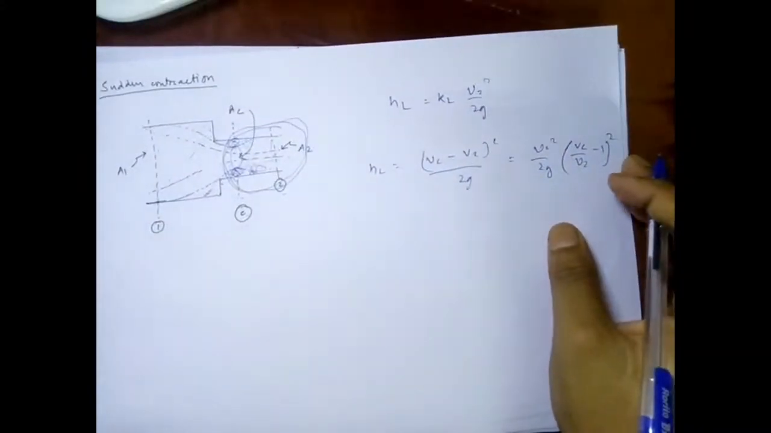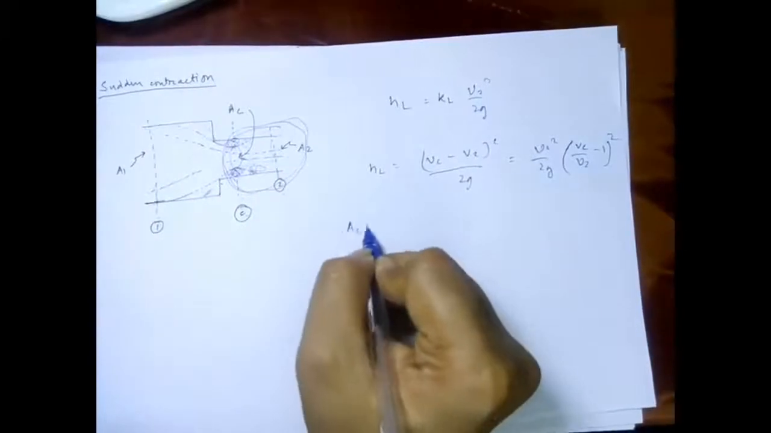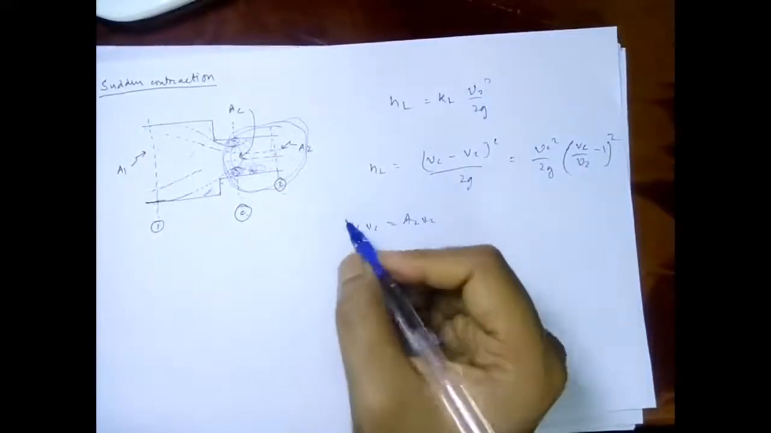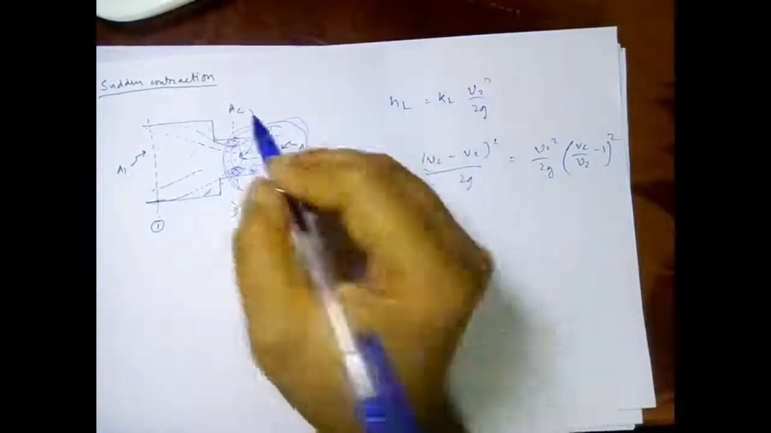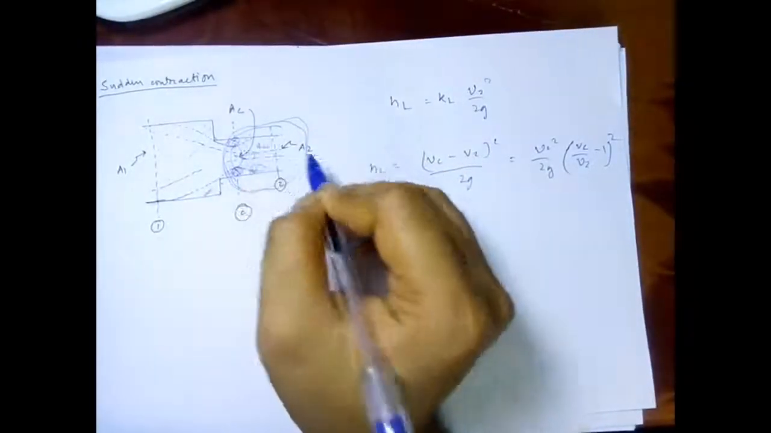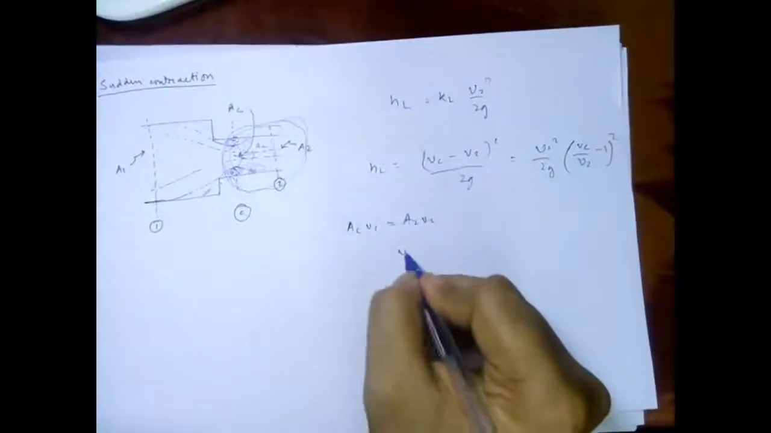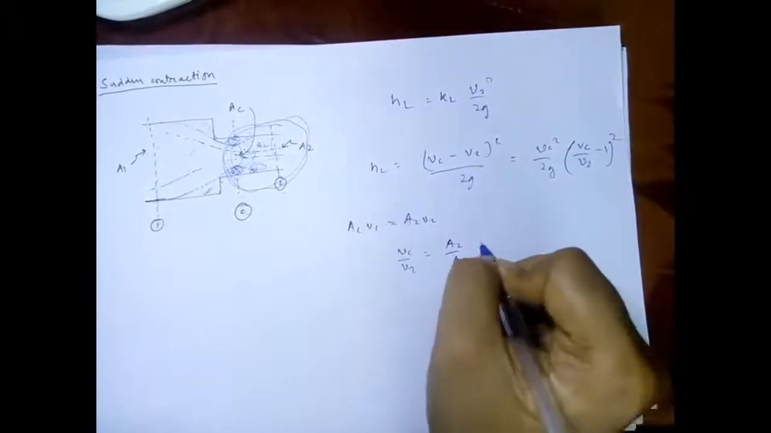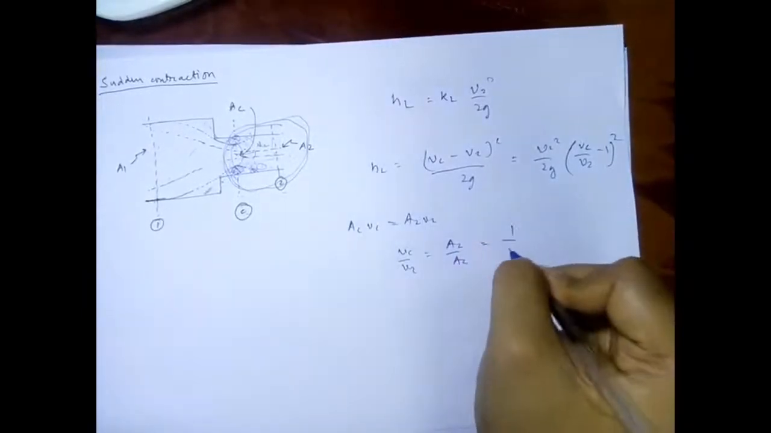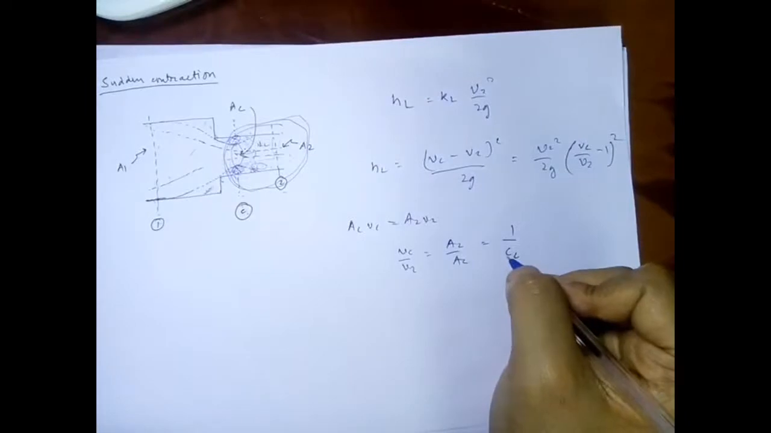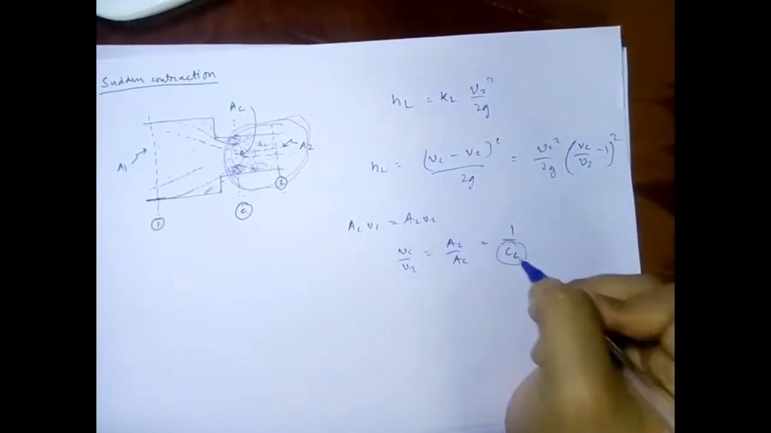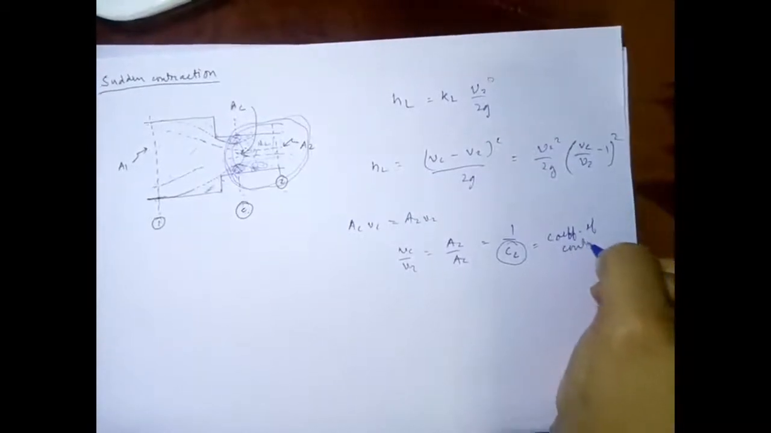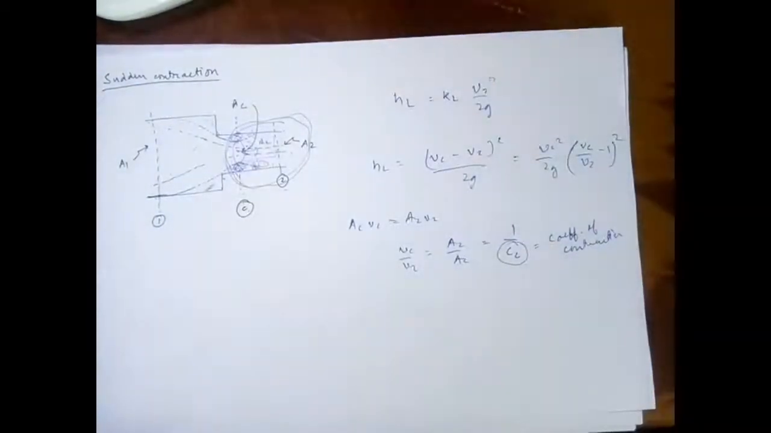So now by continuity equation, that is AC Vc is equal to A2 V2, and AC you can say the area of the vena contracta, and Vc is the velocity at vena contracta, and thus Vc by V2 can be written as A2 by AC, or let us say that it is equal to 1 upon Cc, where Cc you can say as coefficient of contraction.